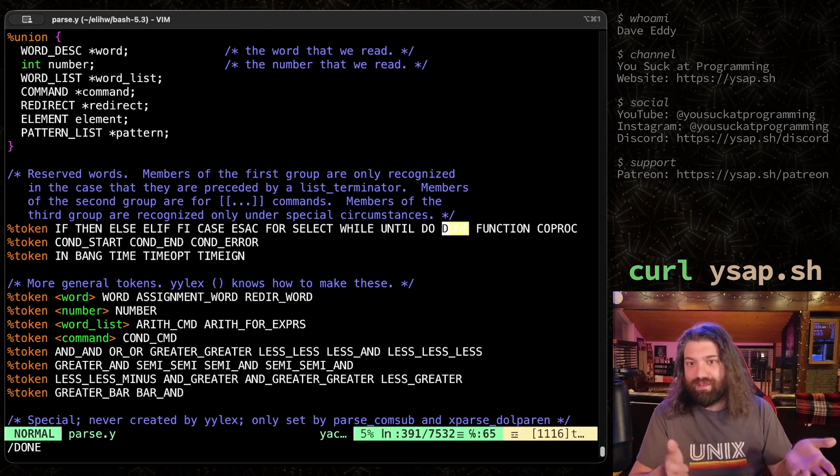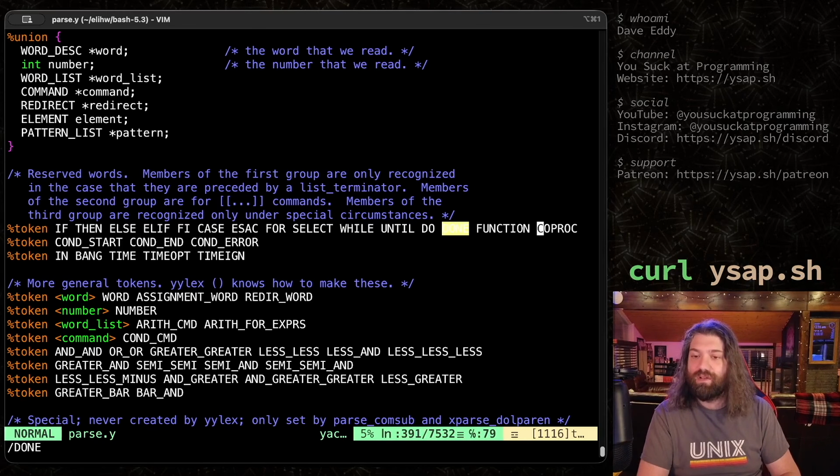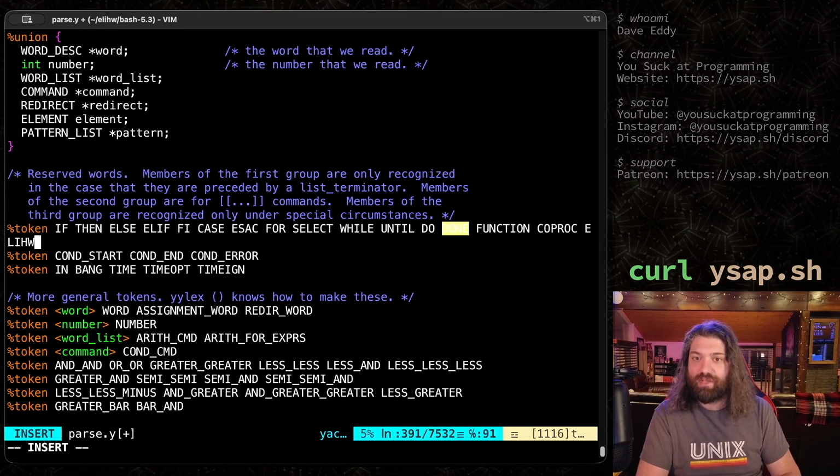And take a look at this, the first one that comes up here. Token, if, then, else, elif, fi, case, esac, select, while, until, do, function, coproc. Wow, look at all those tokens. Wouldn't it be awesome if there was just another one? And wouldn't it be awesome if it was just ELIHW? I'm never going to remember how to spell it. It's so hard. I have to think about that one manually every time. It's while backwards. So there we go. Now we've added the token.